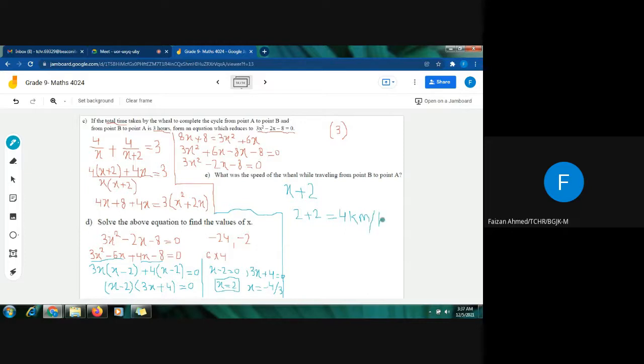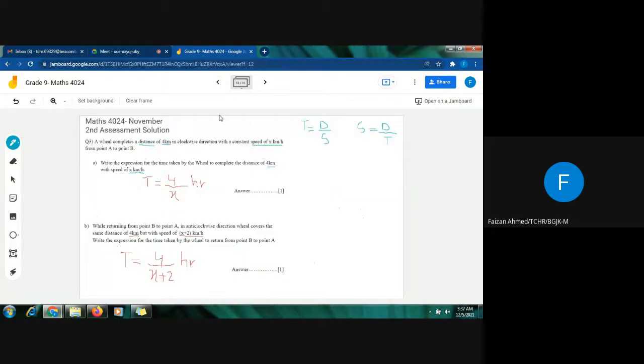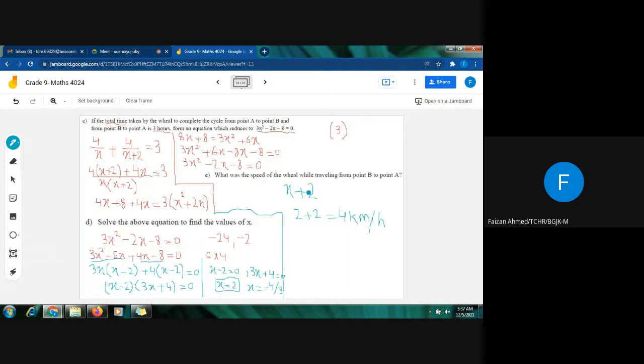And I know that the speed from point A to B is x, which is mentioned in the question, so that is 2 kilometer per hour, which I don't have to find out. I just have to find the speed of the wheel while traveling from point B to A, which is given in expression form as x plus 2. I have calculated the value of x. The two values of x are 2 and minus 4 upon 3. I'm discarding this negative value and taking the positive value, and I just have to substitute x with 2 and I will get the speed from point B to A. That was the third question of your assessment.